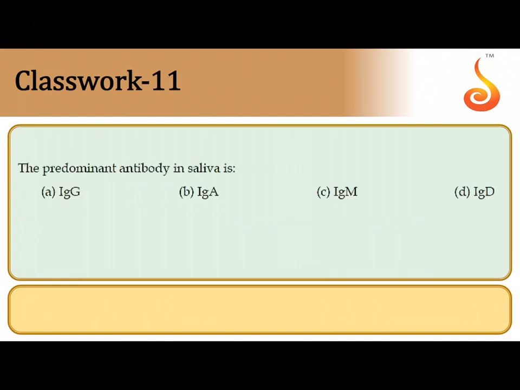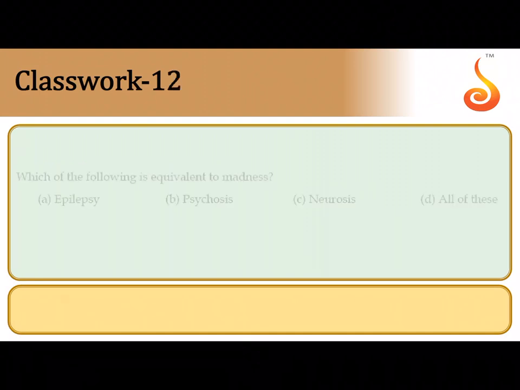The predominant antibody... remember the antibody that is found in secretions is the secretory antibody, which is IgA. It is also found in the mother's milk. It is also found in the mucus secretions of your respiratory, digestive and urinogenital system. So the predominant antibody that is found in secretions such as saliva is IgA.